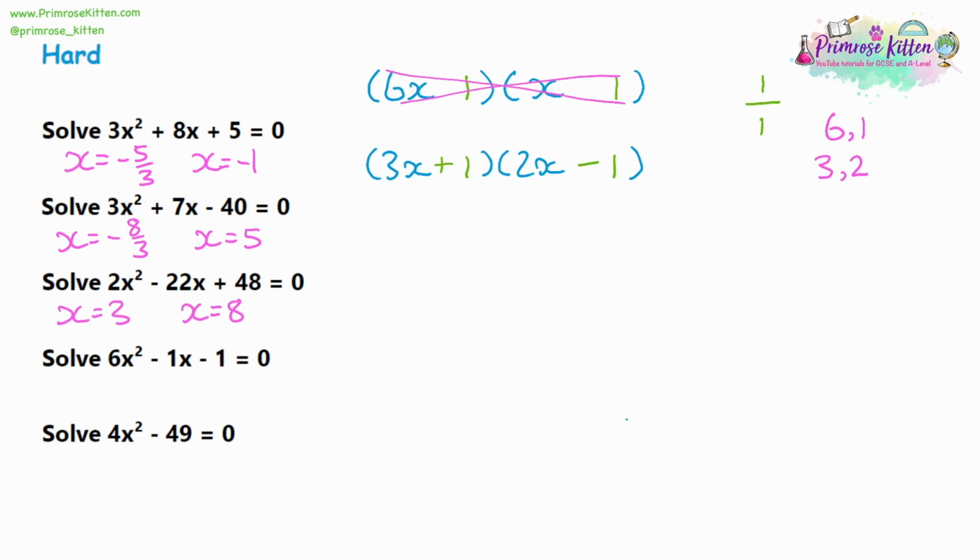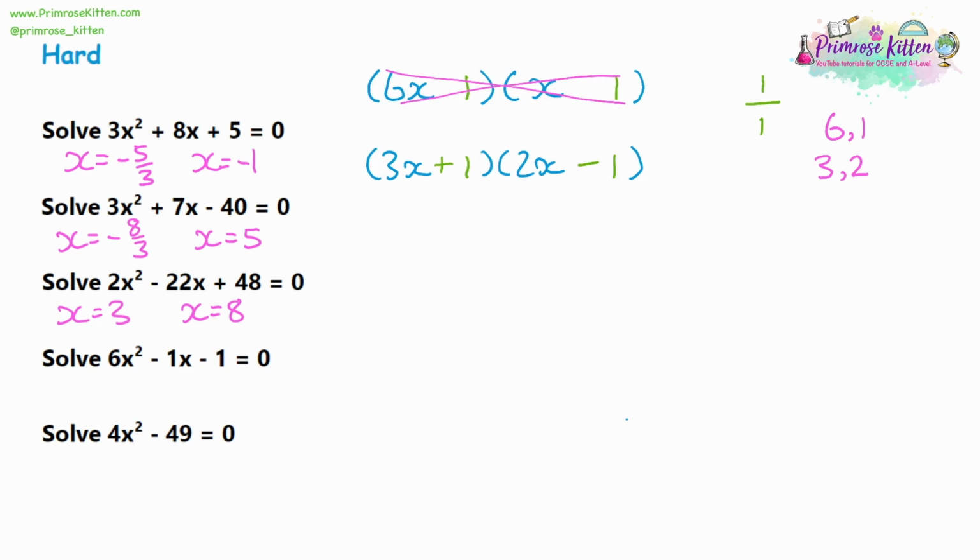So it's a little bit confusing, but we're just writing out all of the possibilities. If the coefficient on the x squared has multiple factors, then there might be multiple brackets to look at. And just look at each option one at a time until you get to numbers that you want. +1 times -1 will give us -1 for the final term. If you add them together, considering they get multiplied by the 3 and the 2, we're going to have a +2 take away 3, which gives us a -1 for the middle term. So it all works out.